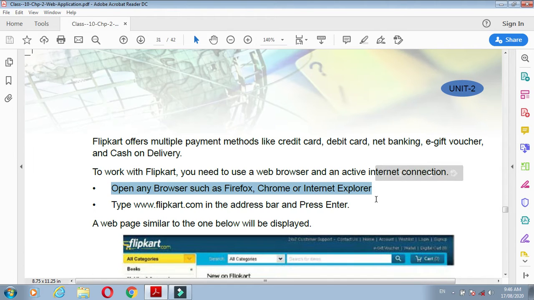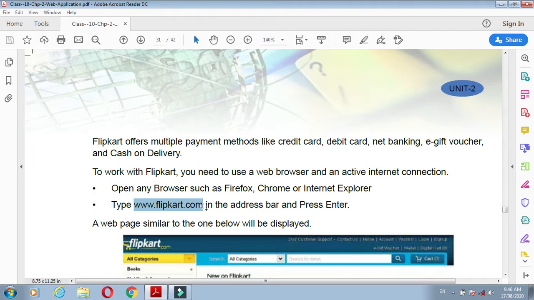These are already installed on your computer or laptop. Then type www.flipkart.com in the address bar and press enter. You need to type this website name in the address bar of your web browser.